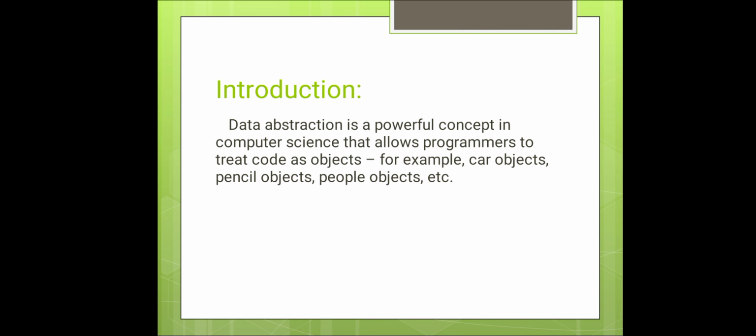Okay, what is data abstraction? Data abstraction is a powerful concept in computer science that allows programmers to treat code as objects. For example, car objects, pencil objects, people objects, etc. This is especially important when several people are doing a project. Here, project refers to programming. Okay, project is nothing but programming.